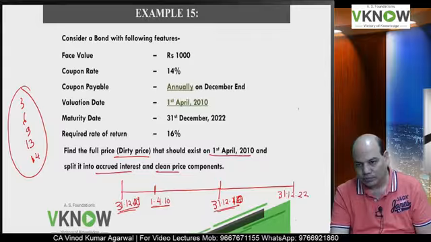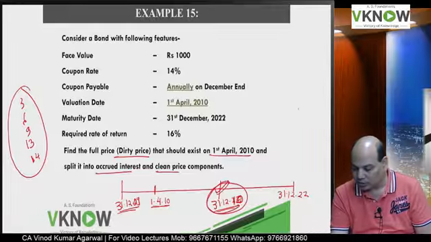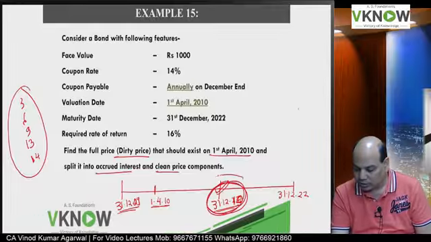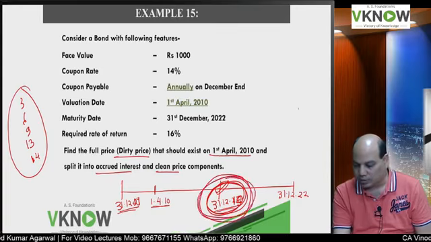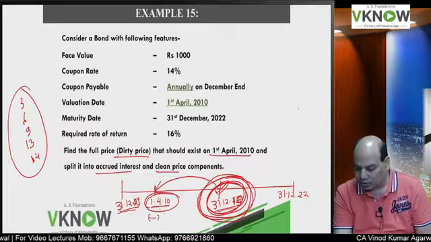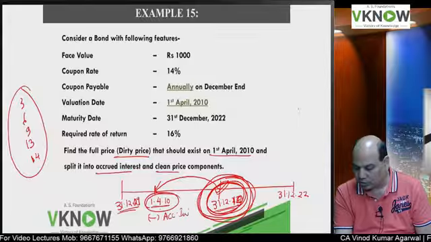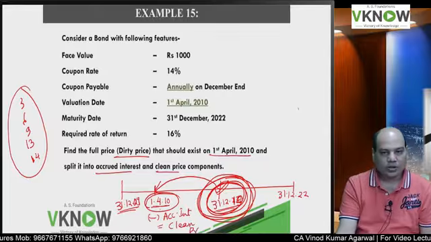31/12/22. Okay, so first we'll calculate the clean price on this date 31/12/10, add interest for 1 year, you will get dirty price. Calculate the present value of dirty price on this date minus accrued interest for 3 months, and you will get the clean price. Okay, so I am going to dictate this timeline to you.